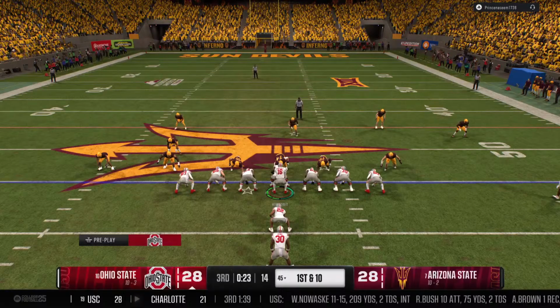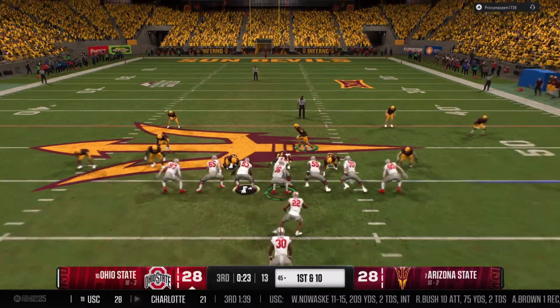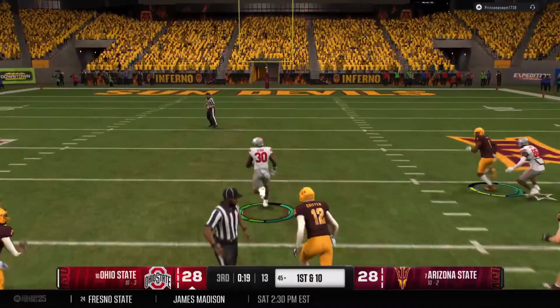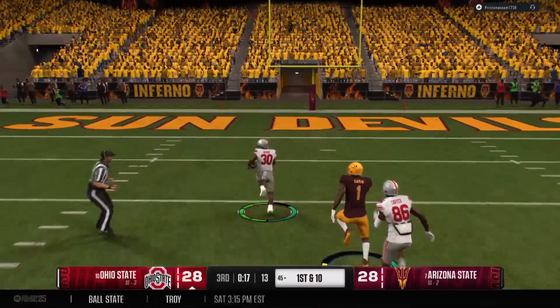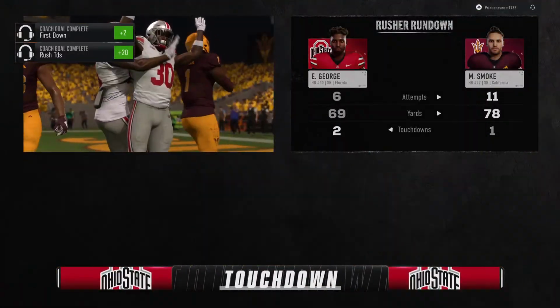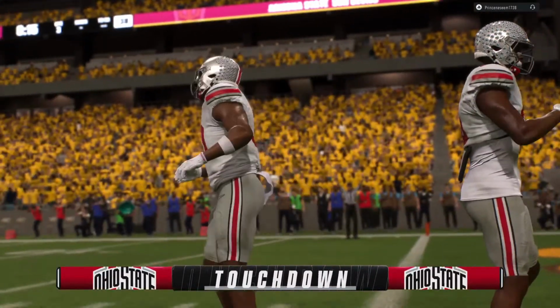A fumble the last possession only led to a field goal. Can they shake off that mistake and get it going here? He's found some room at the 45. Breaks clear. End zone ahead. Touchdown, Ohio State. And they will claim the 2nd half lead.